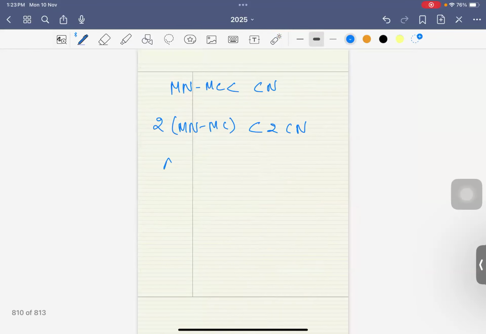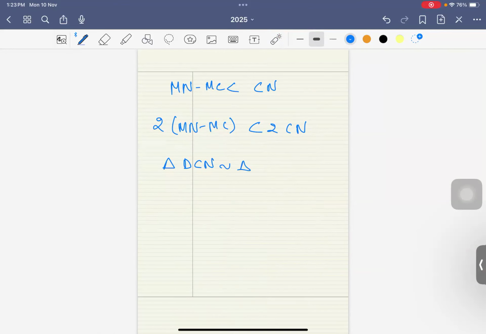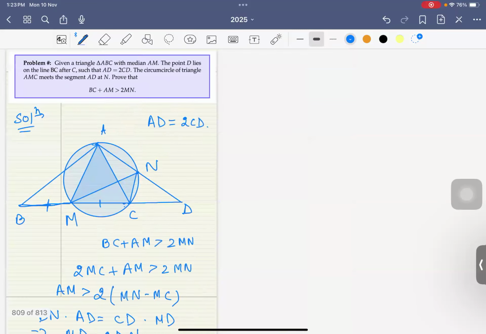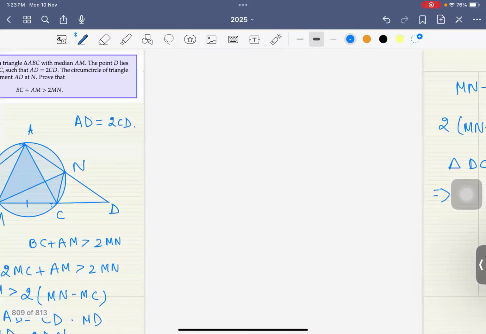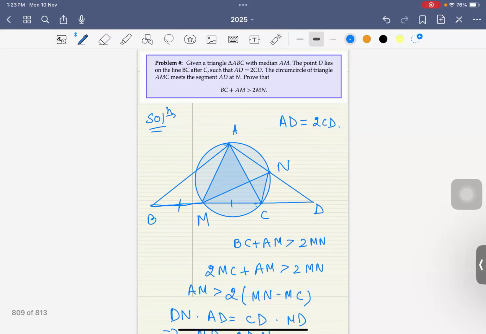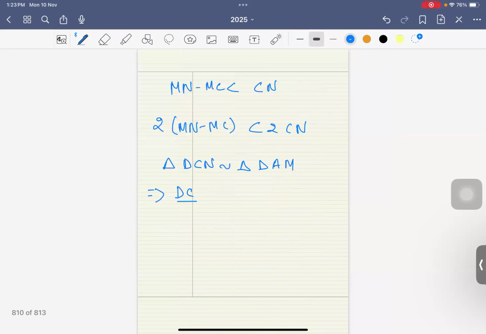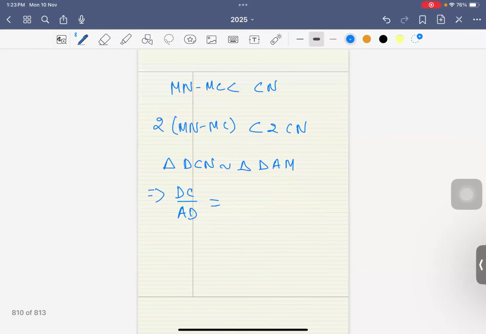So what you get is that triangle DCN is similar to triangle DMA, or rather triangle DAM. And so what you get is that DC upon AD is equal to CN upon AM, and we know that CD upon AD is 1 by 2.